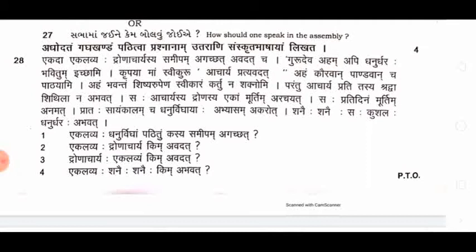Questions are there and you have to read the paragraph carefully, read the questions carefully, and find the proper answer for each question. Here also there is question number 28 and then 1, 2, 3, 4. So you may write question number 28, then answer 1, answer 2, answer 3, answer 4 like this.